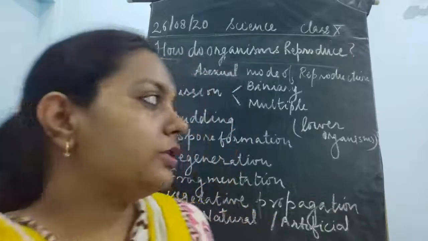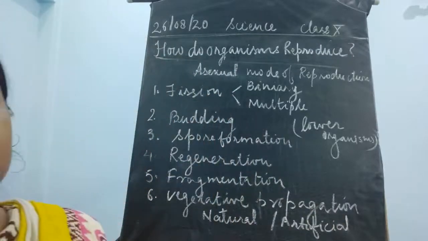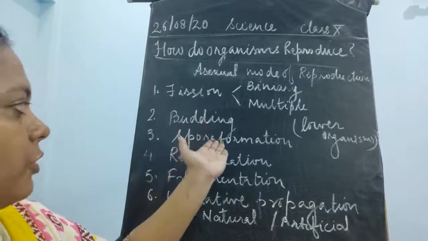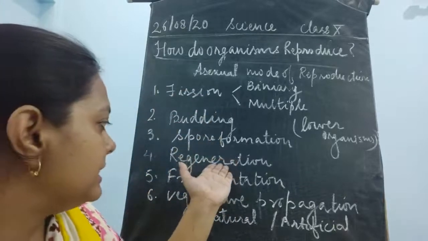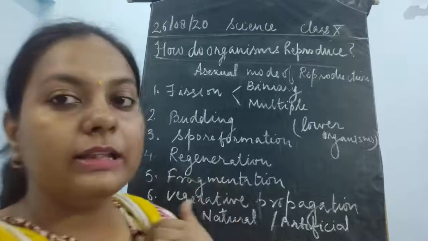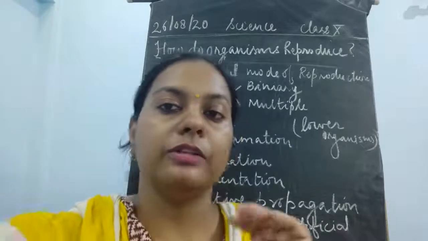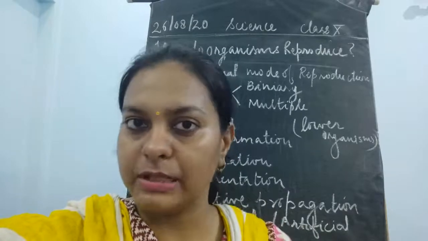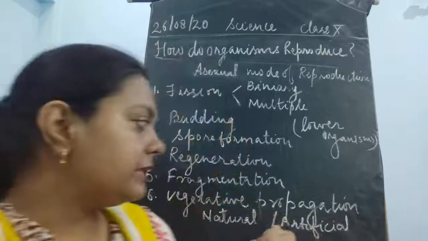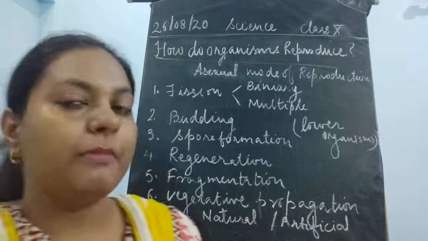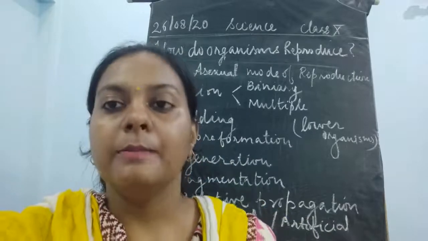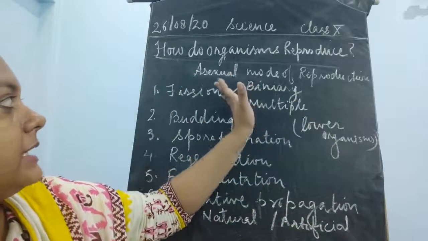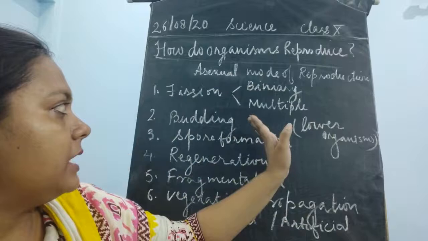So they are going to undergo these different types of asexual mode of reproduction. Fission, budding, spore formation, regeneration and fragmentation all take place in lower organisms most of the times. I'm saying not all the time, children. Please remember there is a difference. But vegetative propagation takes place in multicellular organisms, in plants. Here fission takes place in animals as well as in plants.